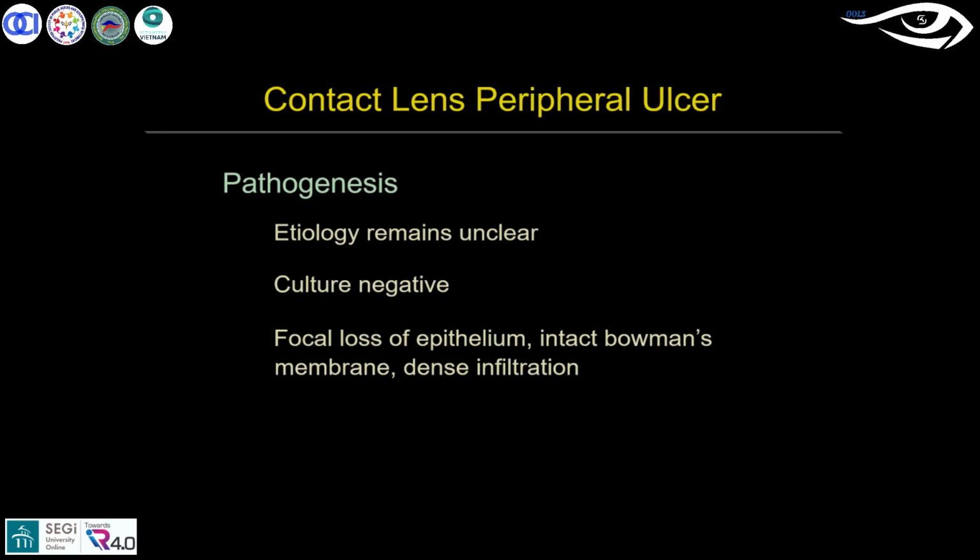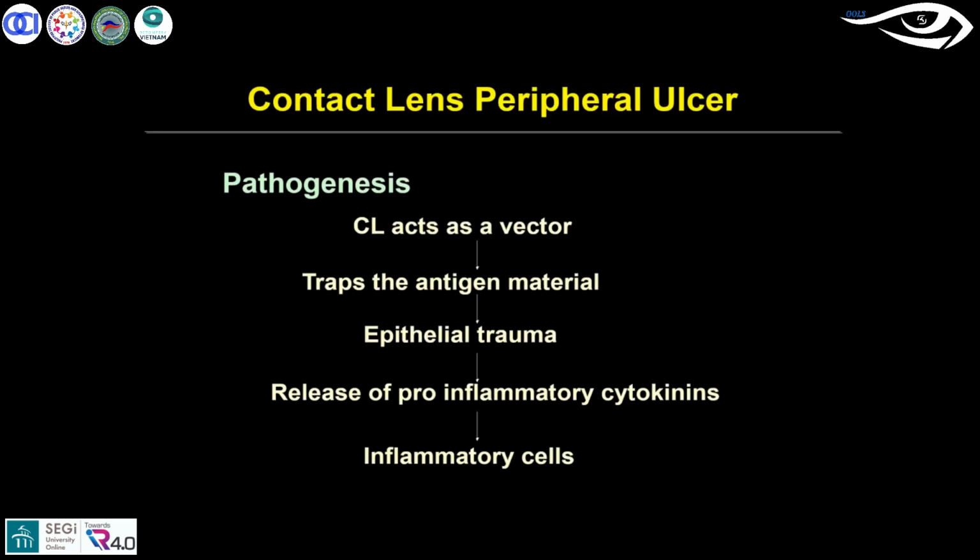When you talk about the pathogenesis of CLPU, the contact lens acts as a vector and traps antigen material, which can lead to epithelial trauma. That releases pro-inflammatory cytokines and develops inflammatory cells. It is similar to how bacterial toxins build up, penetrate the contact lens surface, and lead to an inflammatory condition. This may not only be extended wear; it could be daily wear also. It can come, so it all depends.